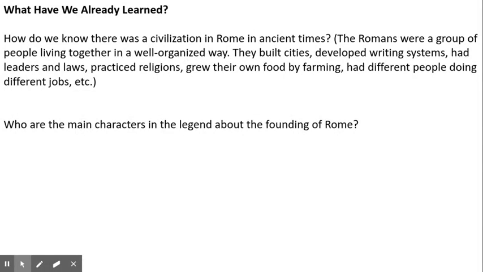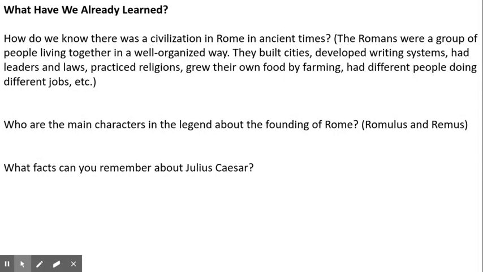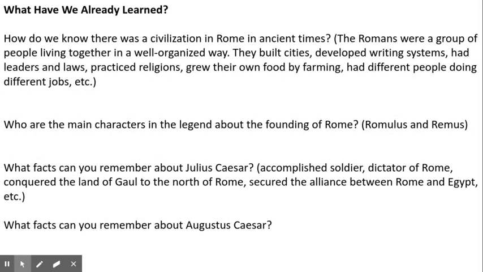Who are the main characters in the legend about the founding of Rome? That's right, our friends Romulus and Remus. What facts can you remember about Julius Caesar? He was an accomplished soldier. He was the dictator of Rome. He conquered the land of Gaul to the north of Rome. And he secured the alliance between Rome and Egypt with Cleopatra.